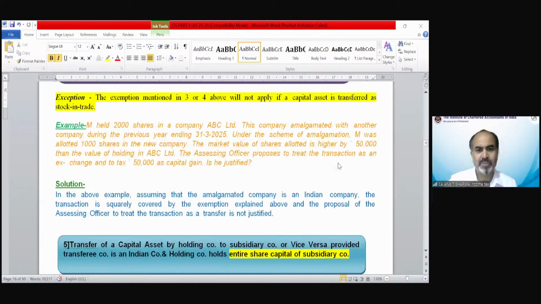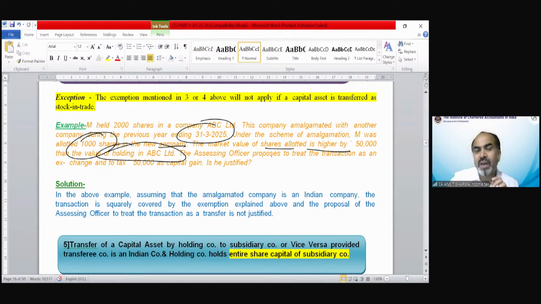The example also: M held 2000 shares in company ABC Limited. This company amalgamated with another company during the previous year ending on 31st March 25. Under the scheme of amalgamation, M was allotted 1000 shares in the new company. The market value of shares allotted is higher by 50,000 than the value of the holding in ABC Limited. So the assessing officer wants to tax this transaction. Can he do so? The solution says no. If the amalgamated company is an Indian company, then this transaction is outside the purview of chargeability. Okay.